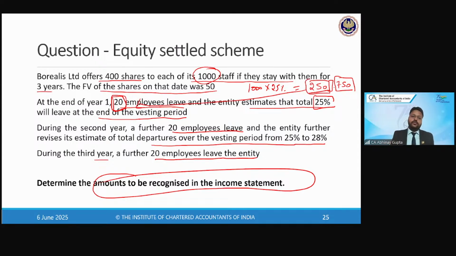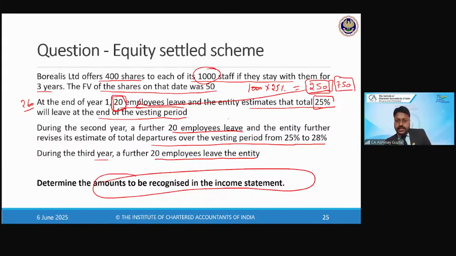Suppose I tweak the facts of this question. Instead of 20 employees in year 1, 260 employees leave. In that case, our calculations will be revised. Management said that 25% of employees will leave by the end of the vesting period, but as the first year is completed, we notice 260 have already left. 260 is greater than the 250 projected by the management, and hence now we will calculate the expense based on the actual number.